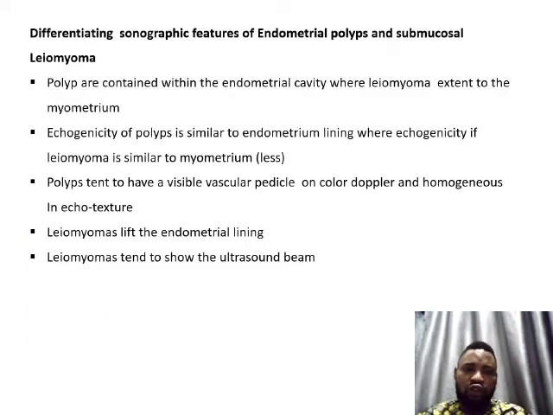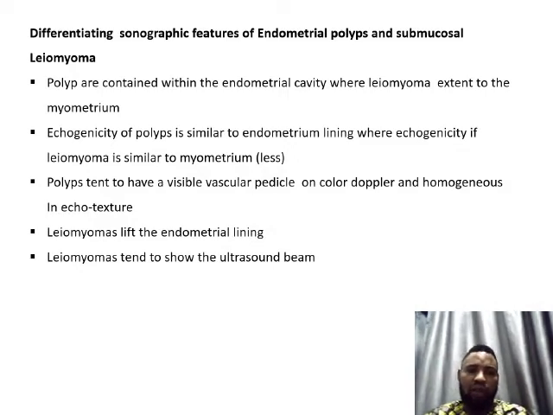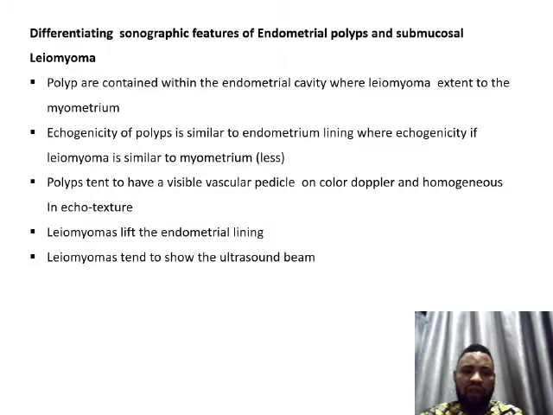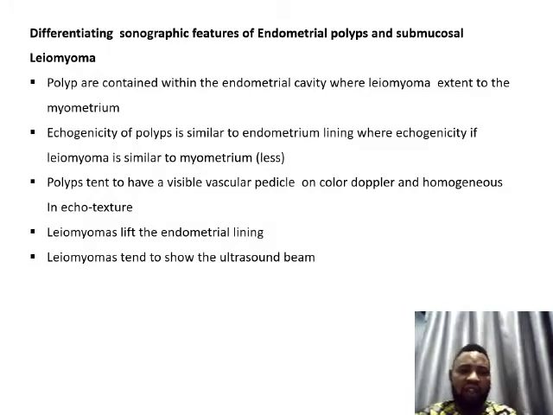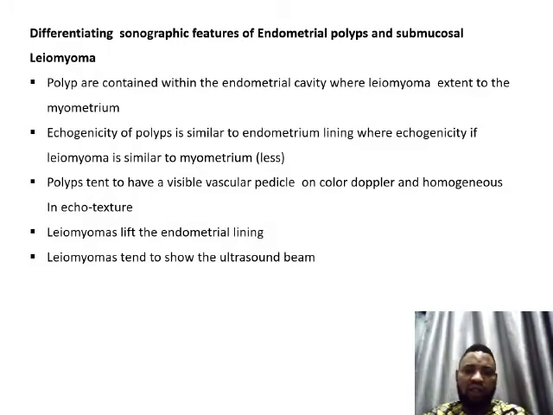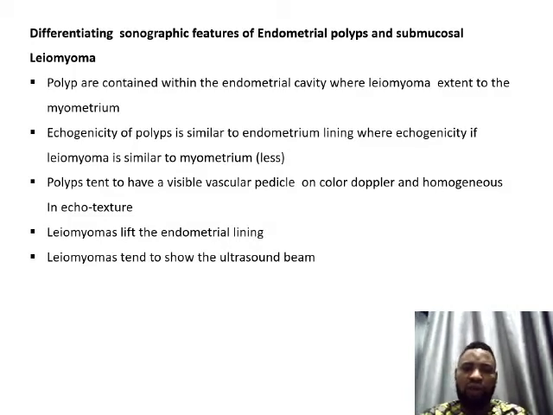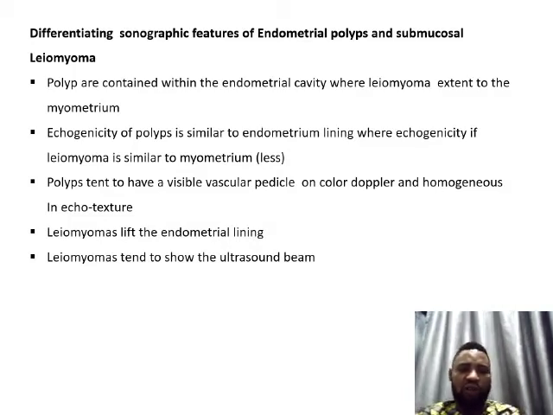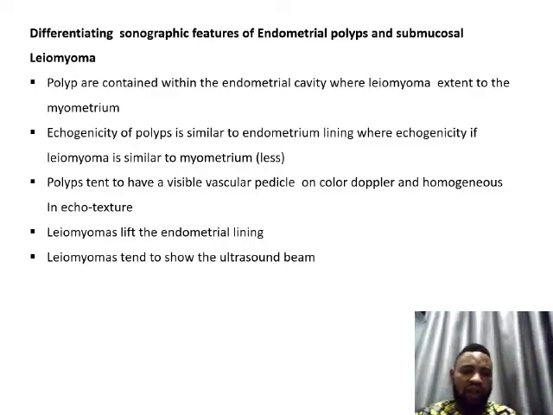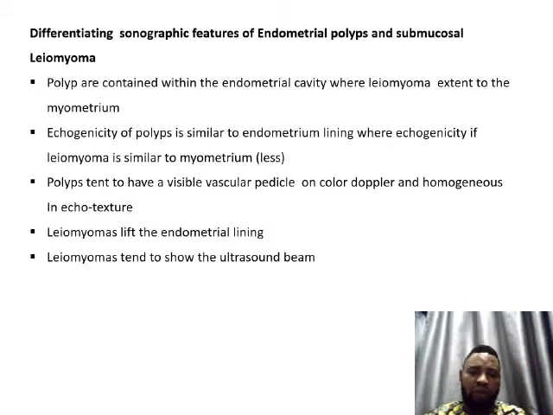Differentiating sonographic features of endometrial polyp and submucosal leiomyoma. Polyps are contained within the endometrial cavity whereas leiomyoma extends to the myometrium. Echogenicity of the polyp is similar to the endometrium lining, whereas echogenicity of leiomyoma is similar to the myometrium. Polyps tend to have a visible vascular peduncle on color Doppler and are homogeneous in echo texture. Leiomyoma leave the endometrial lining. Also, leiomyoma tend to show shadowing on the ultrasound beam.